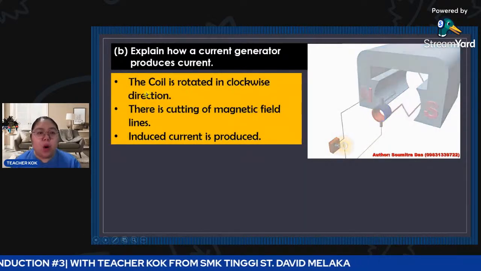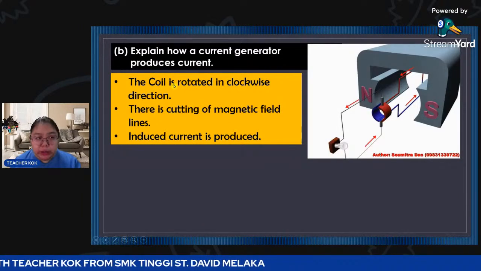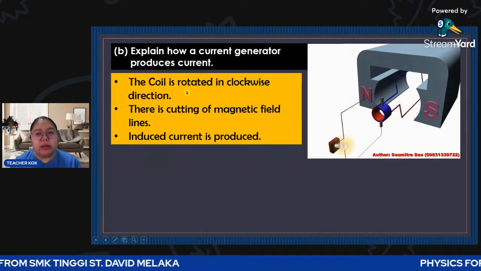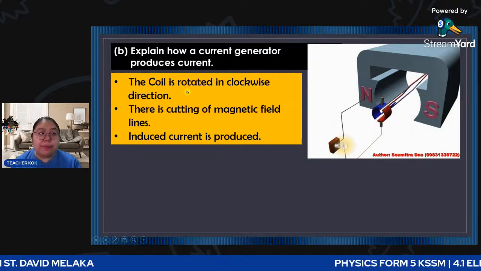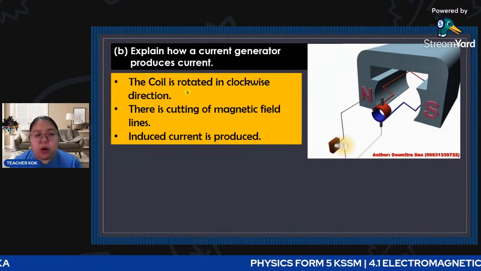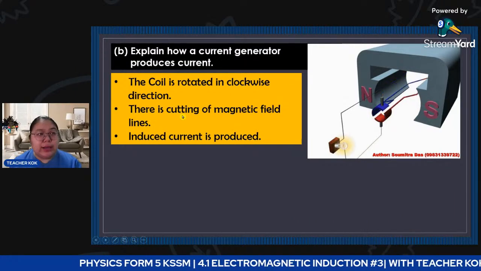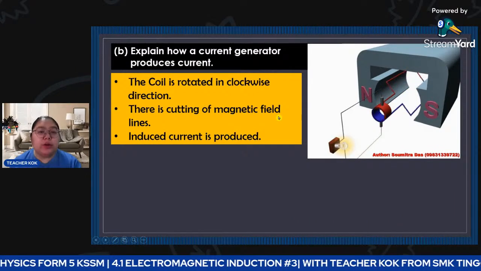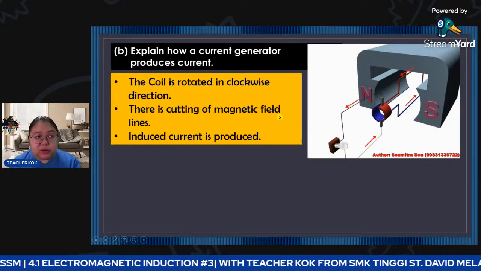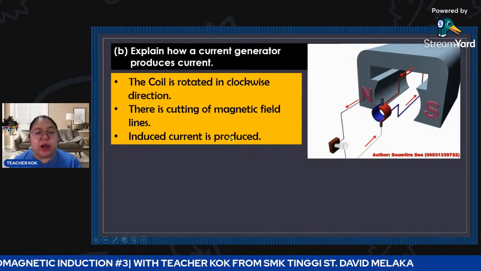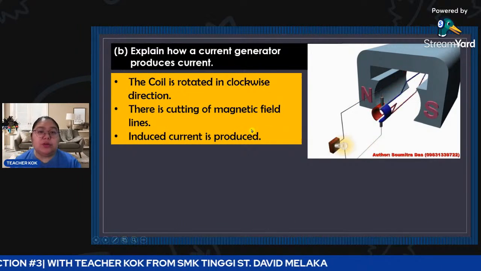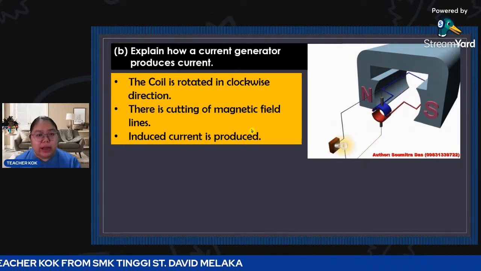Okay, let's see the points. You must say the coil is rotating. Clockwise or anticlockwise depends on the situation, how the current flows. You can say clockwise, you can say anticlockwise. But important, you must say cutting magnetic field lines or cutting magnetic flux. And the last one, induced current is produced. So this is how the generator can produce the current.